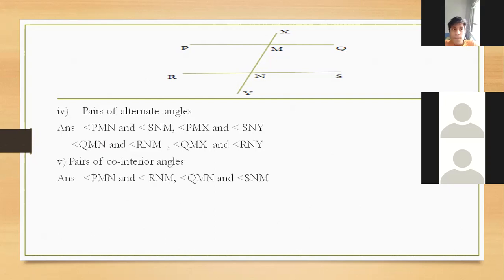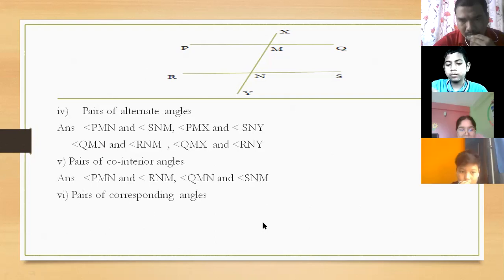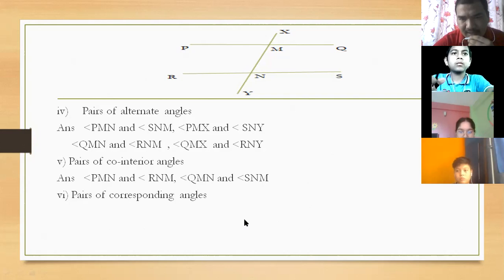Now, pairs of co-interior angles: PMN and RNM, QMN and SNM. Now Prajol, read the pairs of corresponding angles.